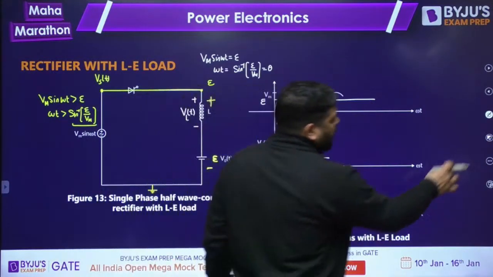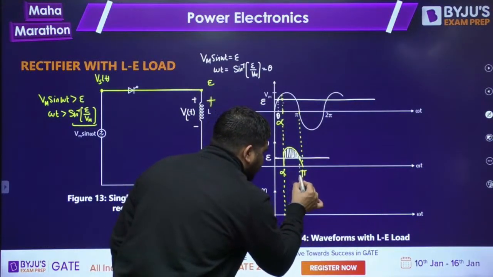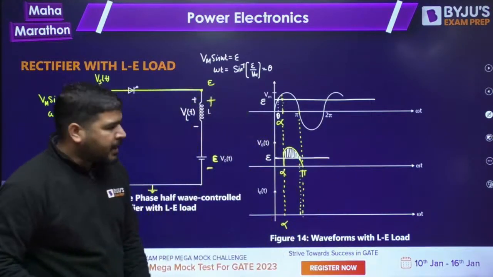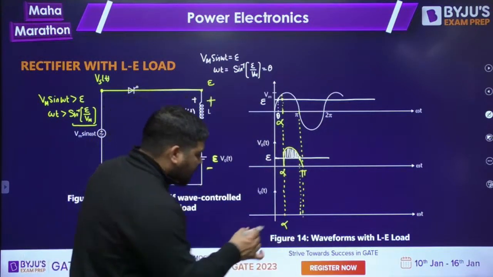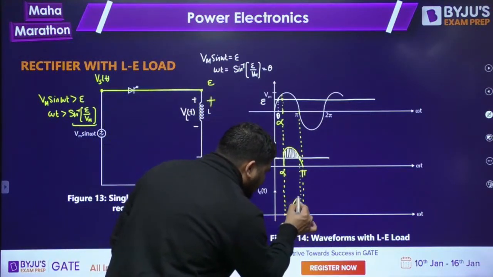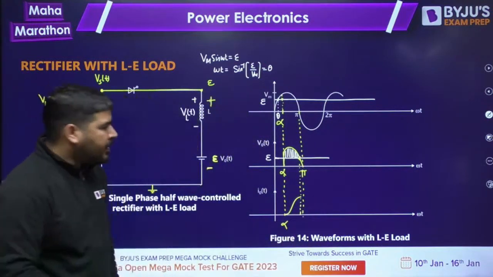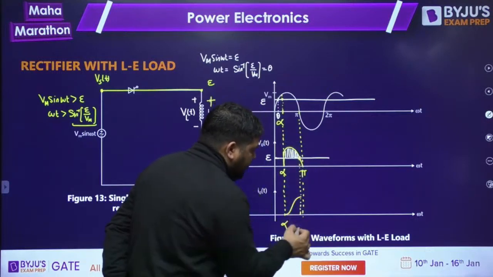So the current has to rise up to this instant. That's why I have plotted this E, to check up to what instant VLT is positive. So current will start from 0 here and reach the maximum value at this instant. Is it clear, guys? Okay, I hope it is clear.